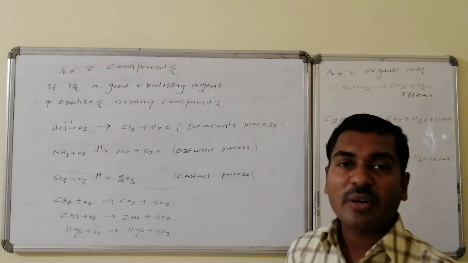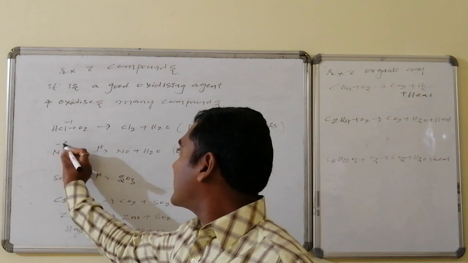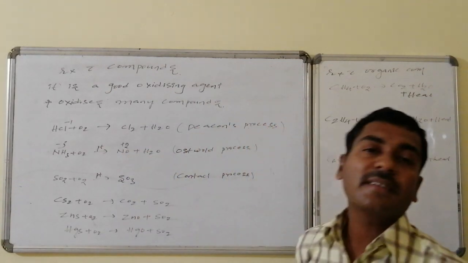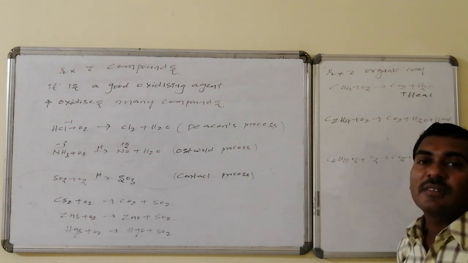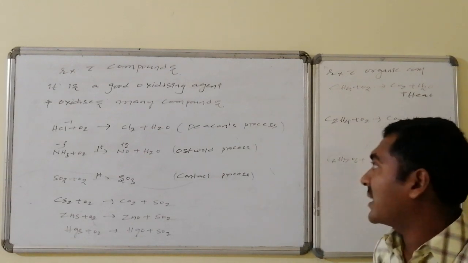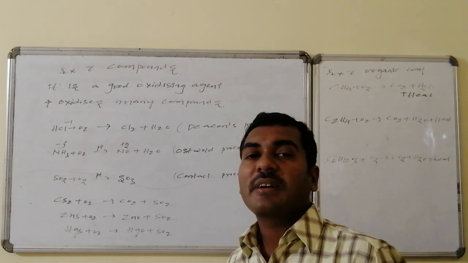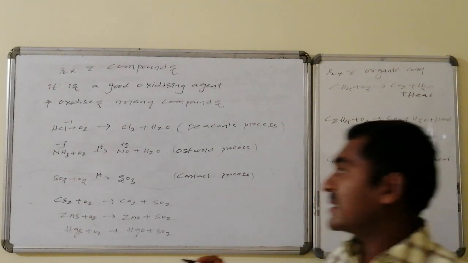Similarly, on reaction with ammonia, ammonia having -3 oxidation state of nitrogen is converted to +2 oxidation state. Nitric oxide formation takes place, from where nitric acid formation is possible, and this process is known as the Ostwald process. Similarly, sulfur dioxide on reaction with oxygen is converted to sulfur trioxide. The +4 state is converted to +6 state.